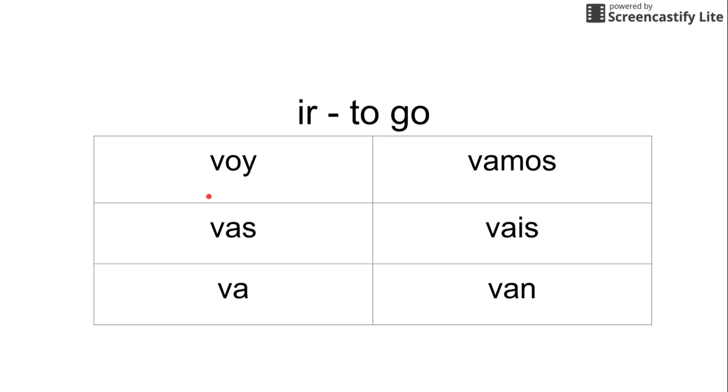Ir, which is to go, we have voy, vas, va, vamos, vais, van. So that does sort of follow our AR verb ending structure, but this is I go, you go, he, she goes, we go, y'all go, and then finally they go. And that is the pith of irregular verbs.